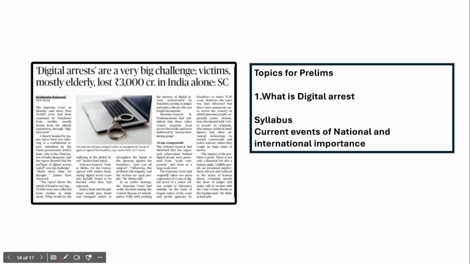And the next very important topic is about digital arrests. Recently, the Supreme Court has held that digital arrests are a very big challenge, and they are focusing mostly on the elderly, and so far 3,000 crore has been lost in India because of digital arrest, and most of the victims are the elderly. Now this is very important from the prelims point of view, and in fact in the syllabus, current events of national and international importance. So therefore, let's understand what is digital arrest.